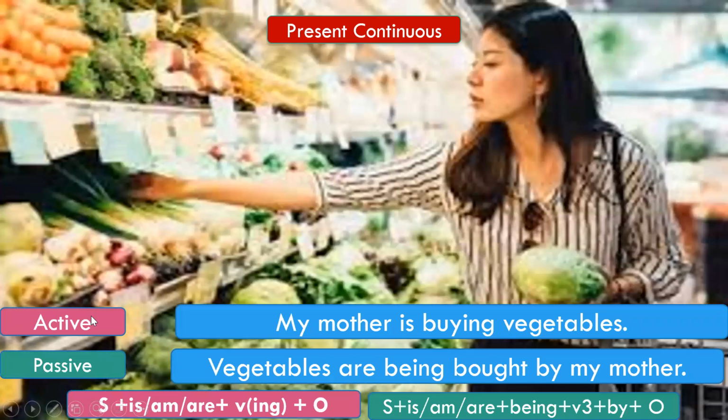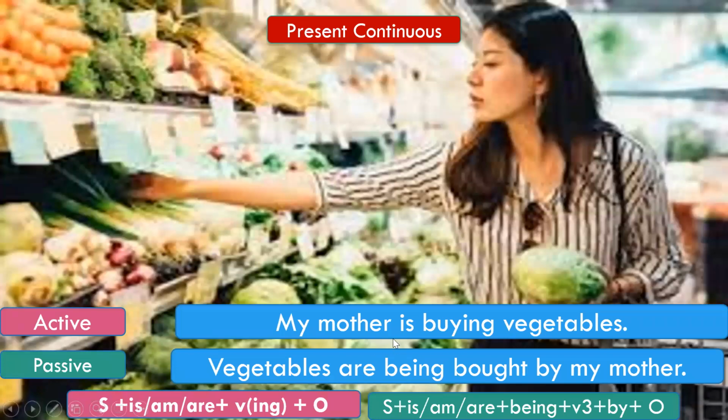So in the active voice, look at the structure first. Subject. Again, because the sentence is in the present tense, we will use the be form of the verb, which will be is, am, or are, depending on the subject, plus verb plus ing, because this is in the present continuous tense. We have already done this structure when we were doing tenses, plus object. So subject plus is, am, are plus verb plus ing plus object.